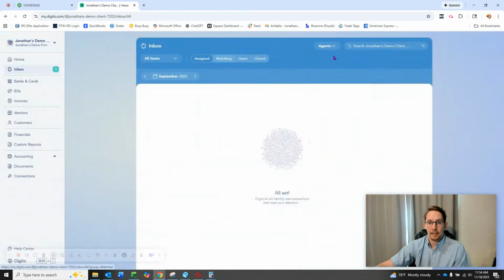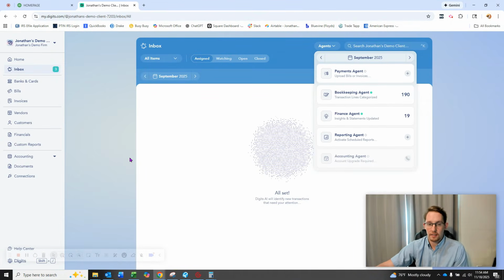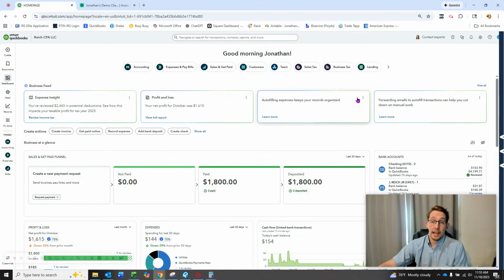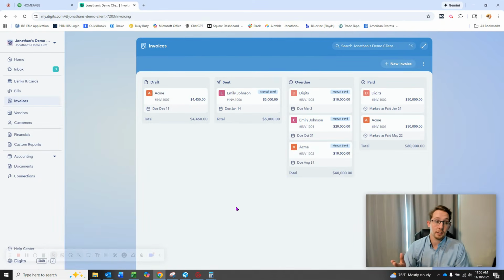And so that comes innately with Digits. So it has those call outs, it has those reviews. Similar. Okay, this is actually a big selling point to me. I really like this. You can pay bills directly from Digits. I don't believe you need the most expensive tier, which is their custom tier, which is a few $100s a month. I think you can get it on their core tier. You can pay invoices directly from Digits via ACH and ETF. With QuickBooks, I do believe you need access to the QuickBooks bill pay function, which is going to be another $38 a month for their introductory one. And then you're also very limited on the amount of ACHs you can send. That is not the case with Digits. So that's a big mark in their favor.